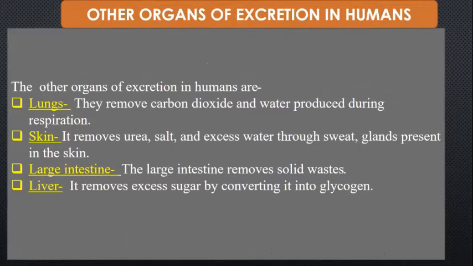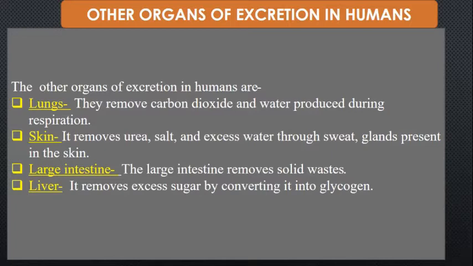The next organ is the skin. It removes the urea, salt and excess water through the sweat from the sweat glands which are present in the skin. The next excretory organ is the large intestine. It removes the solid wastes from the body.